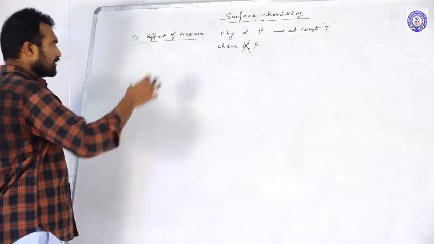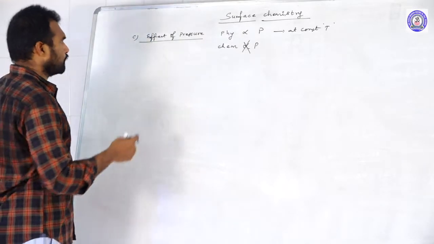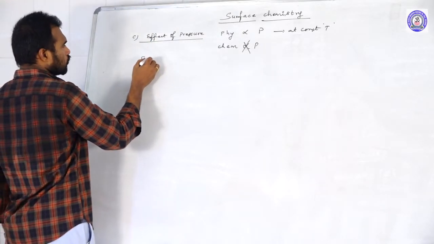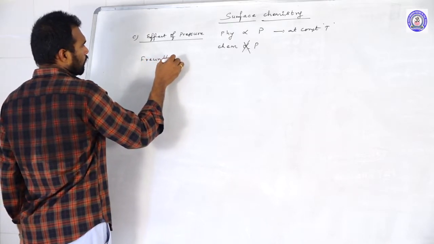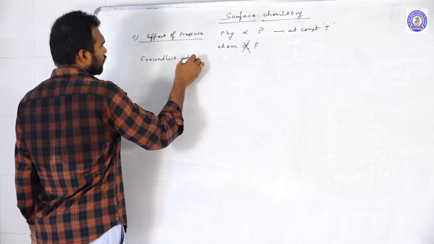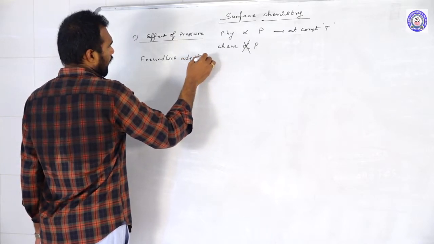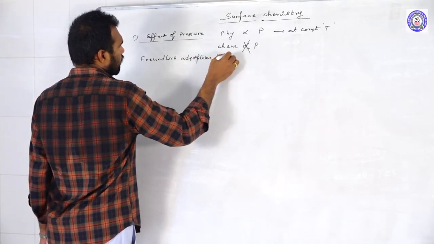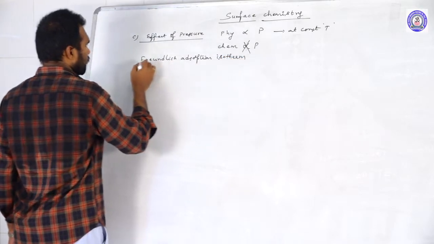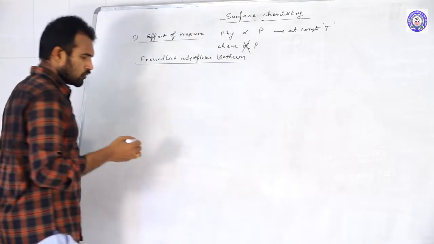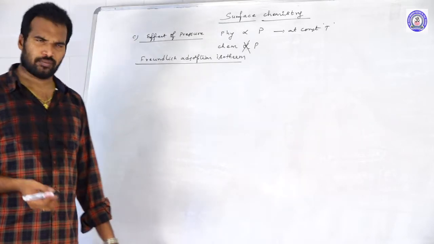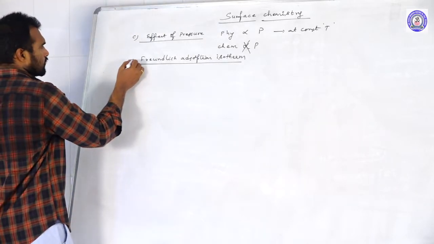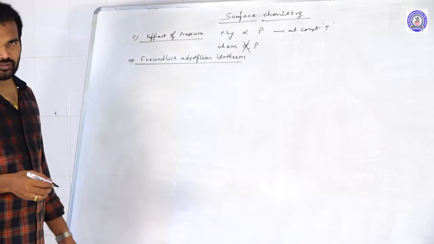To explain this effect of pressure on physisorption, we are using two isotherms. Freundlich adsorption isotherm, and the second one is what? Langmuir adsorption isotherm. Let us discuss these two adsorption isotherms.